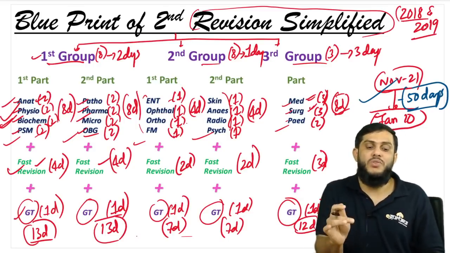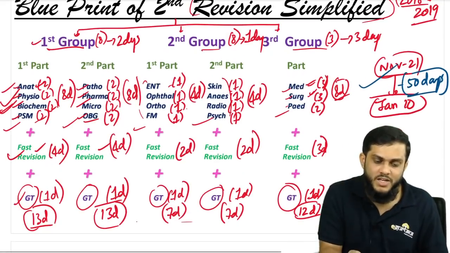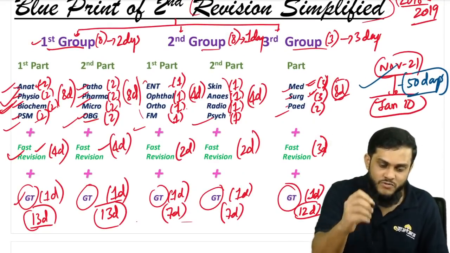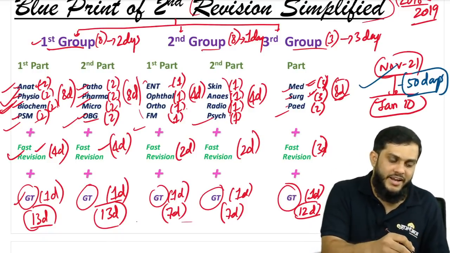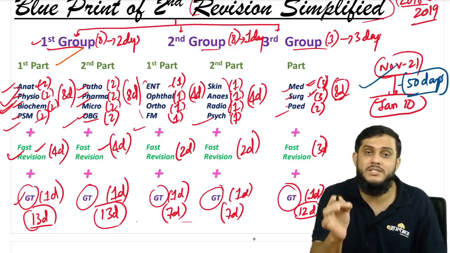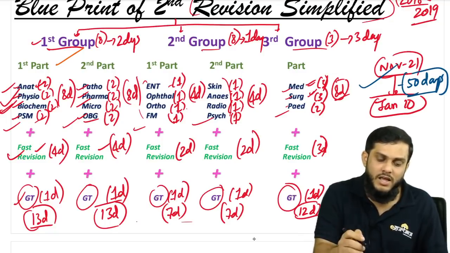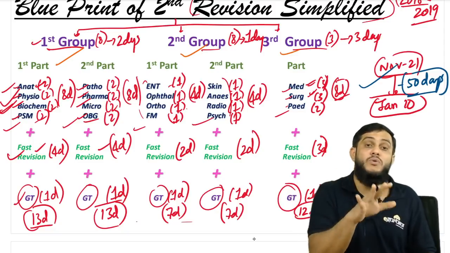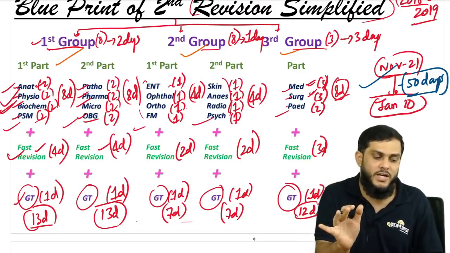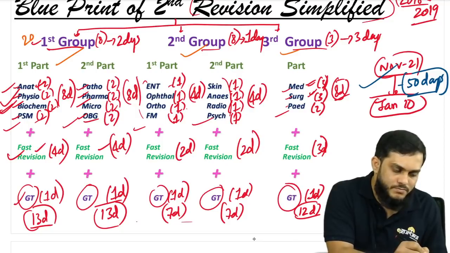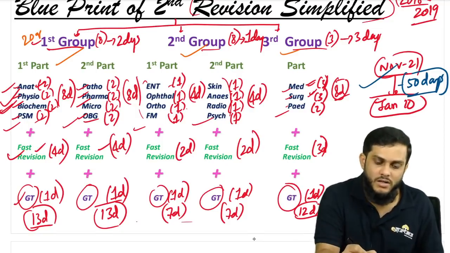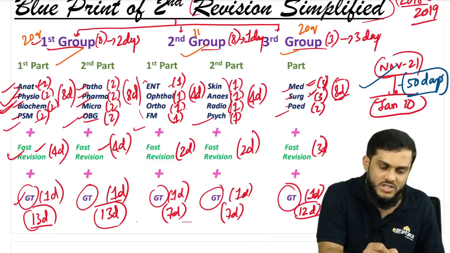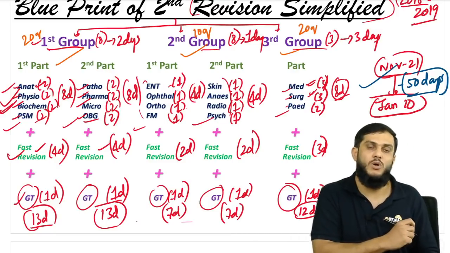In the NEET you know that there are 300 questions. If you take 300 questions, you divide the questions. Sir, 8 subjects in the first group, these are the big subjects, right? Second group, these are the short subjects. Third group, again big subjects. If you divide the questions equally, approximately 20 questions per subject for big subjects, and 10 questions for small subjects.